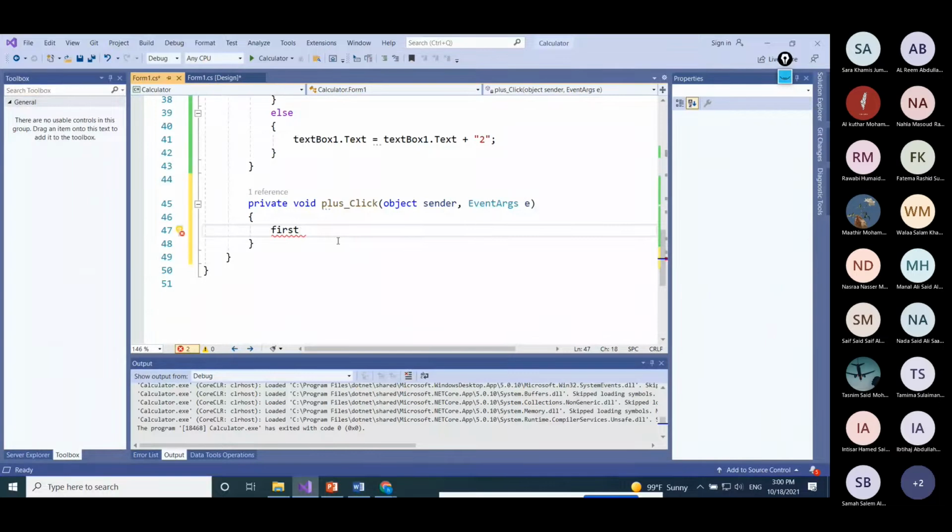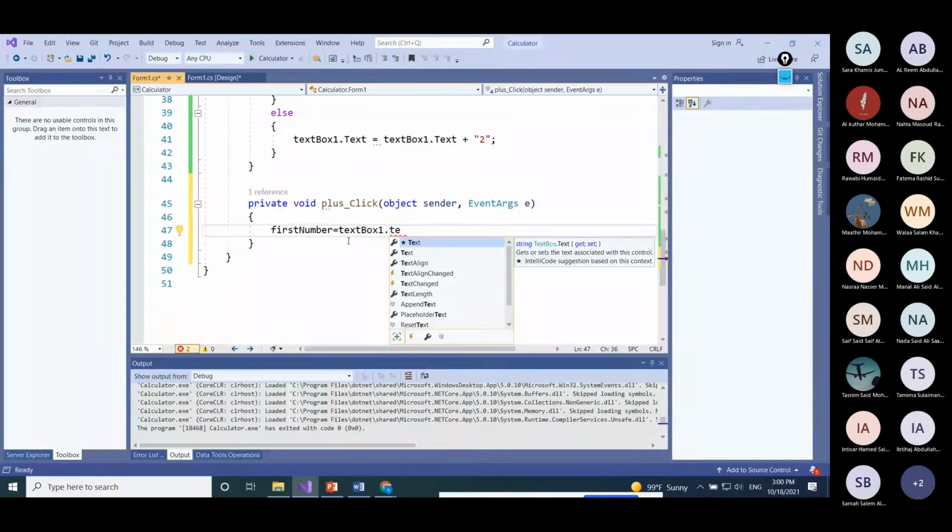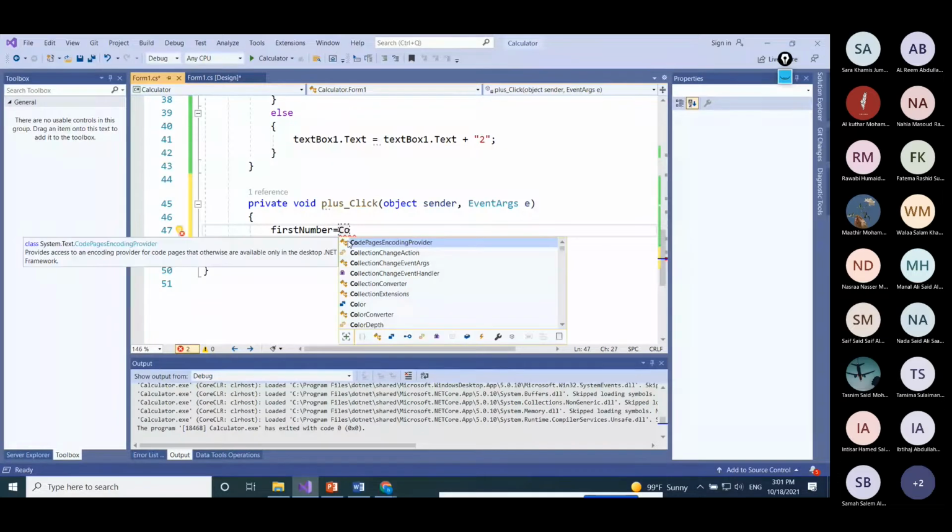So first number will be the number that we already saved or already in the text box. So we'll get it from textBox1.Text. Well, before that, we have to convert that number to double, because whatever value we put inside the text box is actually a string. So we need to convert it. This is very important to know, how to convert the text value or the string value to a number. You have to use Convert here, Convert.ToDouble.